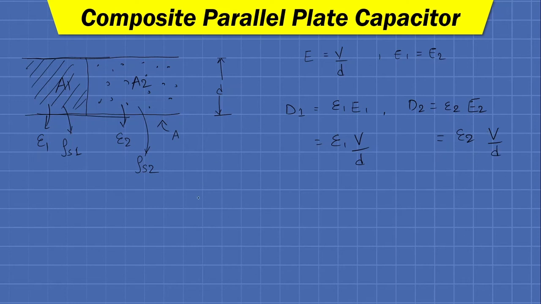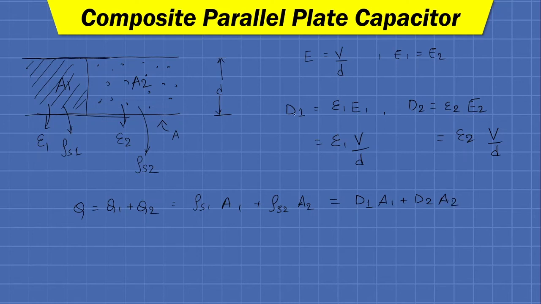And now from Kirchhoff's first law, we can write Q equals Q1 plus Q2 because here the charge densities in both the mediums are different. Okay, so we can write rho s1 A1 plus rho s2 A2, which is nothing but D1 A1 plus D2 A2.